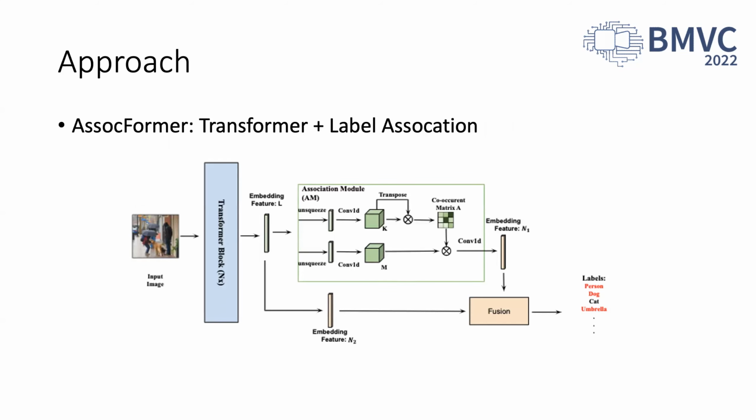The figure illustrates the overall architecture of our model. We leverage the transformer as a backbone feature extractor and get the extracted feature L. We forward L through an association module to calculate the association map A and output N1. Meanwhile, we get another output N2 by forwarding L through a fully connected layer. The final prediction is the fusion operation of N1 and N2.